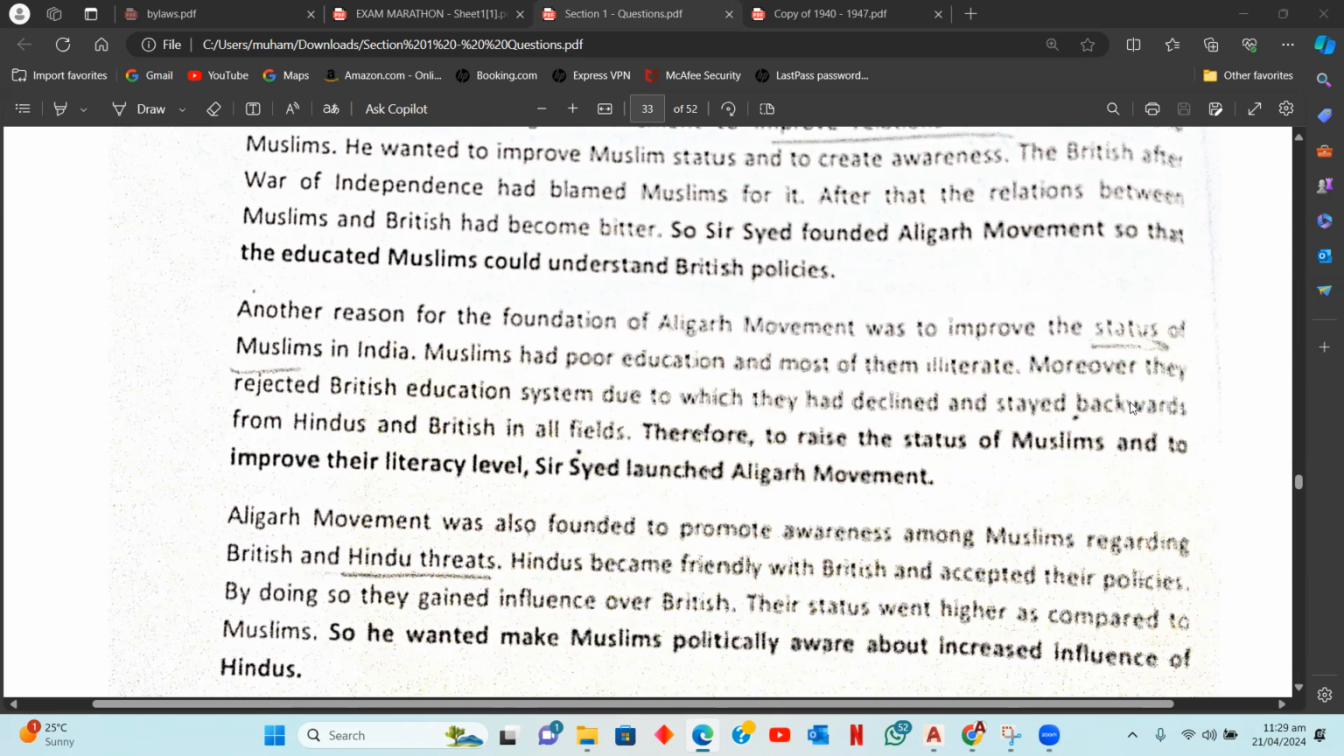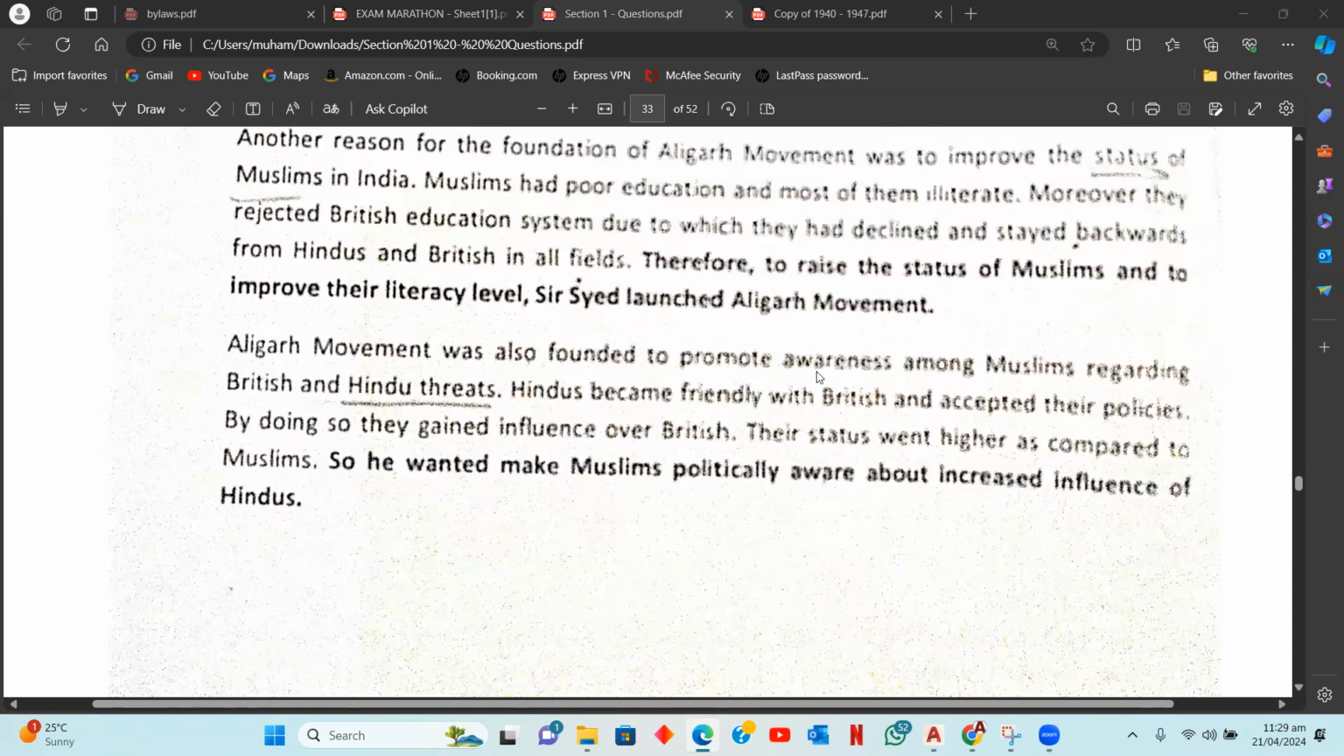And then the last reason here was to make Muslims aware of the British threats. Again, the same reason I was stating earlier that Hindus were more friendly with the British. They showed more acceptance to the British policies. Muslims also needed this political awareness or this political superiority if they wanted to survive in the subcontinent because it was all a system of democracy and the one with majority wins, right?